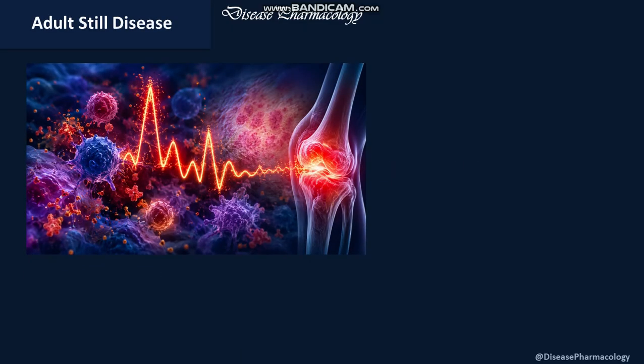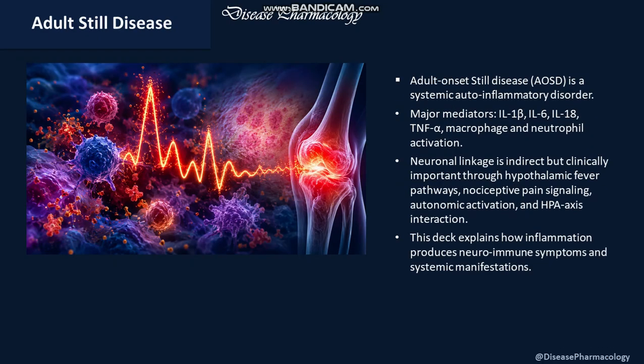So, what is adult Still disease? Adult-onset Still disease (AOSD) is a systemic autoinflammatory disorder. Major mediators in this disease are IL-1 beta, IL-6, IL-18, and TNF-α. Macrophage and neutrophil activation are also part of this disease.